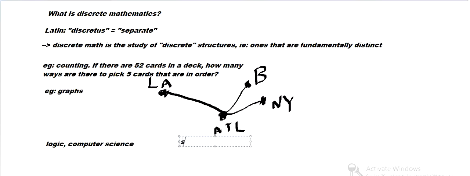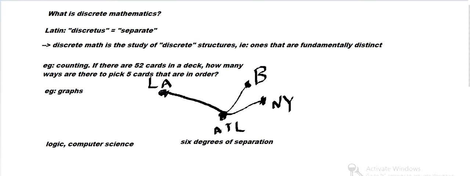Maybe you've heard of the six degrees of separation theory, where if you take any person, like the Queen of England, you probably know someone who knows someone who knows someone, up to 6 degrees, where you're eventually connected to the Queen. That's in discrete math. We can look at Facebook networks. There are a lot of applications with studying how people on Facebook are connected. That's another application.